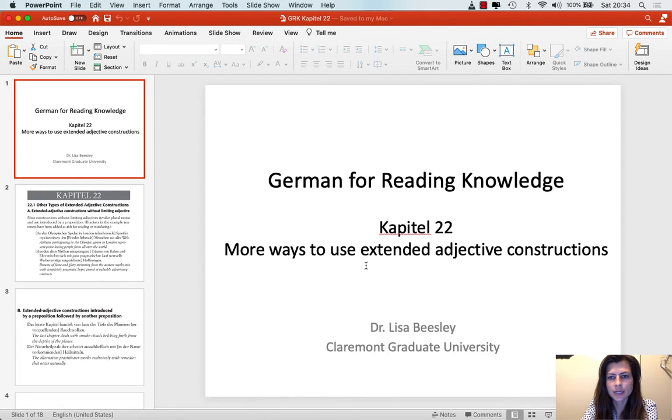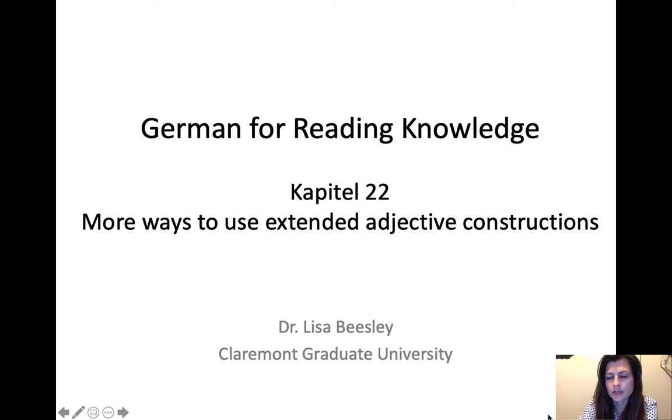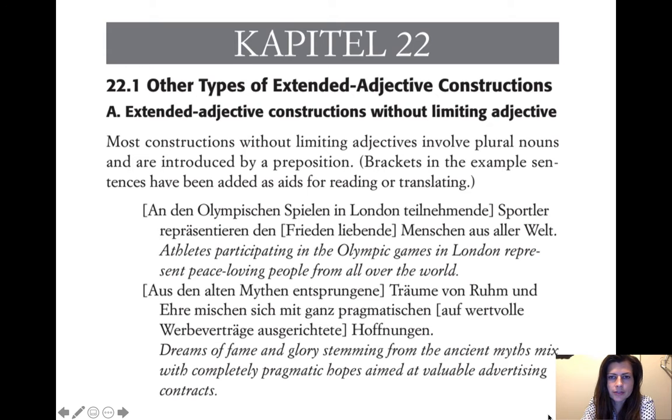So today we have chapter 22, and this will just be all one video for chapter 22. It doesn't have any new material per se, it's just more ways to use the extended adjective constructions that we've been doing recently. So now hopefully you're feeling a little more comfortable with them, and then we can see how they're used in slightly different situations or ways where they might not be quite as obvious as the ways we were using them before. So the first type is without a limiting adjective.